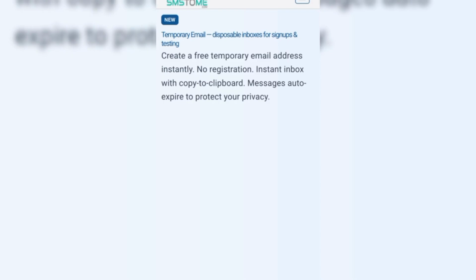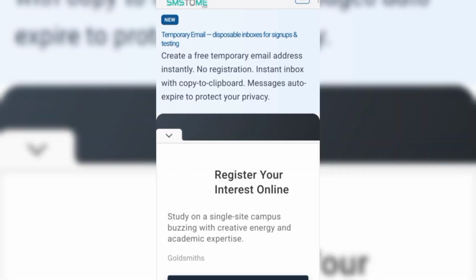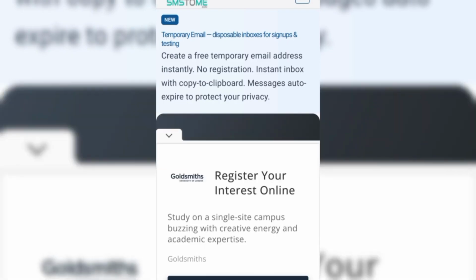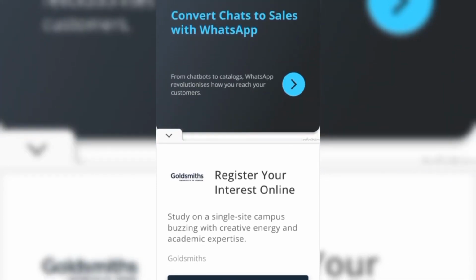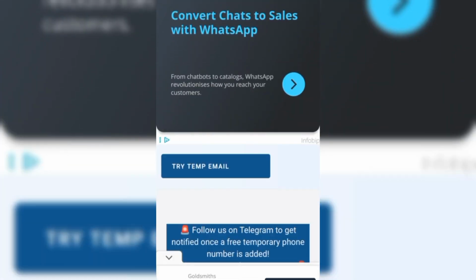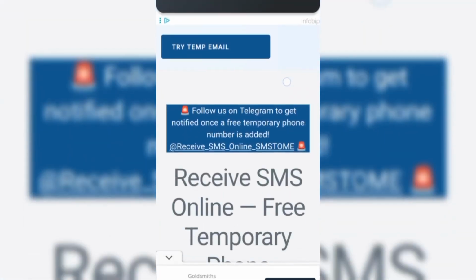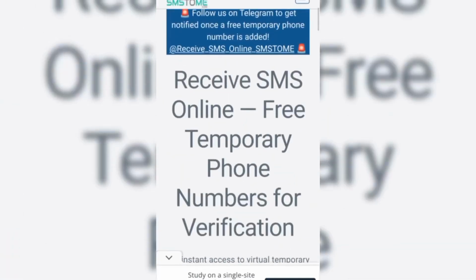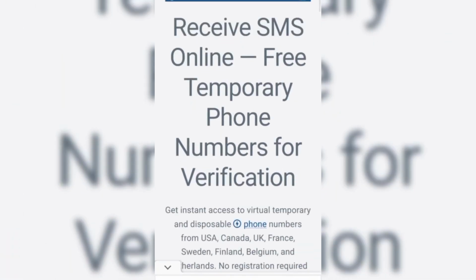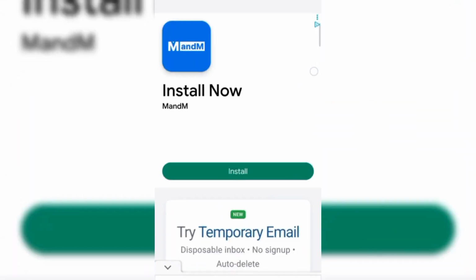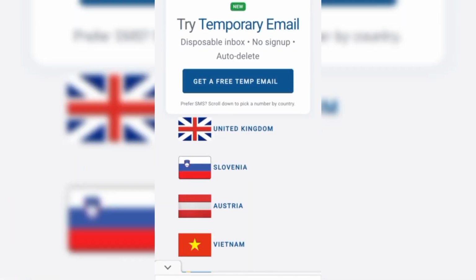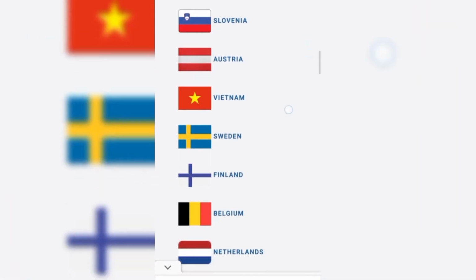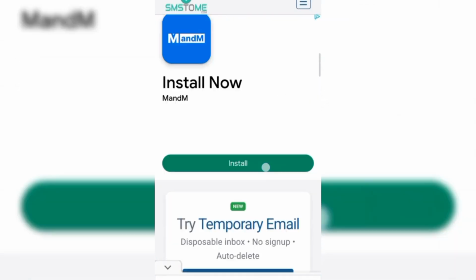Now, create a free temporary email address instantly, no registration, inside the inbox. But we are here because we want a UK number, not really an email, though this also offers you a temp email. Now, how to use everything is here for you. Receive SMS online, free temporary phone numbers for verification. I think this serves the purpose of why we are here. So now we want to get a free number. Let's sign up first.